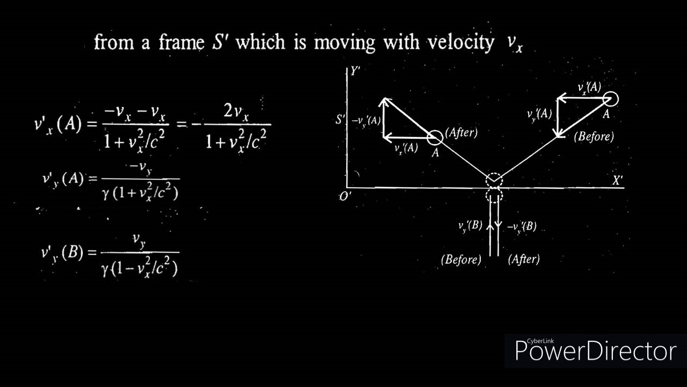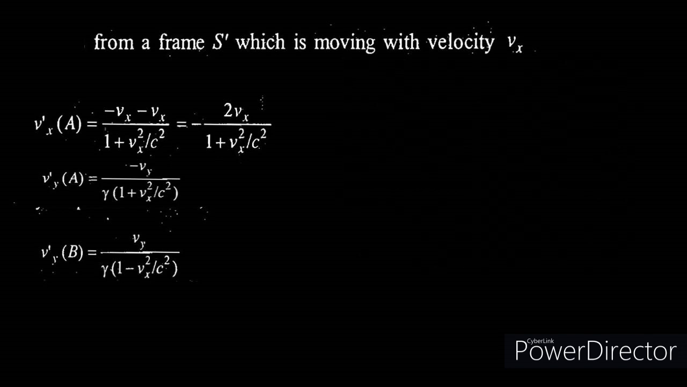From the frame S prime also, the particle A has no change in velocity in the x direction, and particle B also has no change in velocity in the x direction. So there is no change in velocity before and after collision for both particles in the x direction. The velocity changes only in the y direction. Now let's calculate the change in momentum of the particles A and B. In the x direction there is no change in velocity, so there is no change in momentum. So the change in momentum will be only along the y direction.